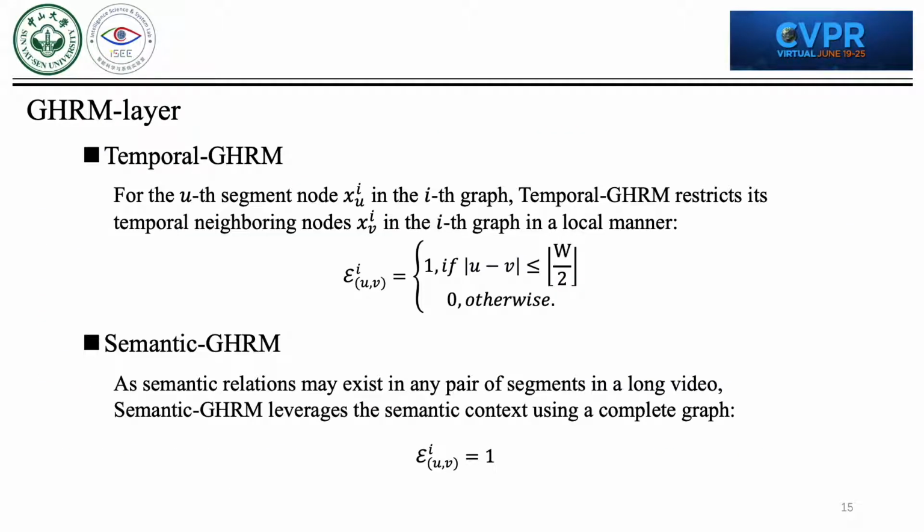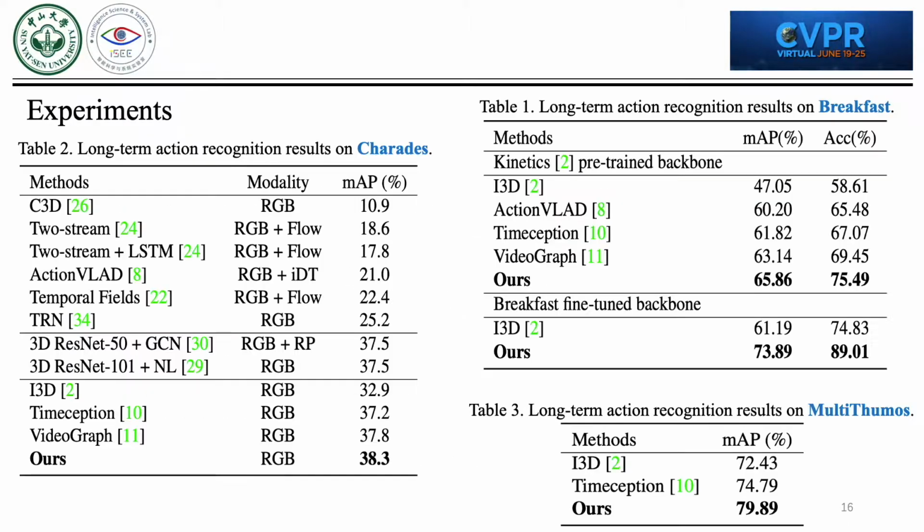To better exploit the high-order relations in the long-term actions along the time dimension, our model constructs the GHRM layer based on the GHRM module. The GHRM layer contains two complementary branches: the temporal GHRM branch, which reasons the graph locally to leverage the temporal context between neighboring segments, and the semantic GHRM branch, which reasons the graph globally to leverage the semantic context between segments without the limitation of temporal distance. As shown in these three tables, our GHRM achieves state-of-the-art performance on three popular long-term action recognition datasets: Breakfast, Charades, and MultiTHUMOS, which demonstrates its effectiveness.